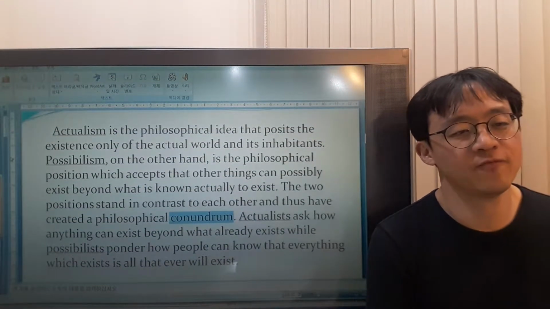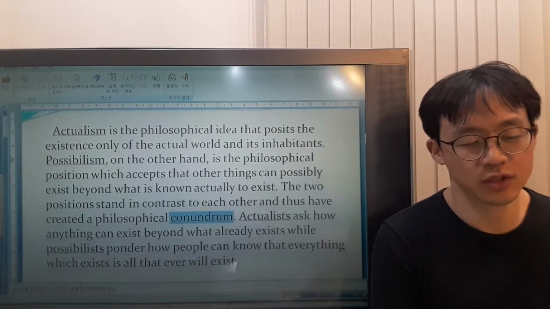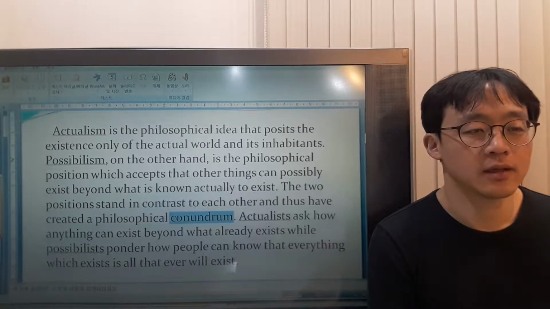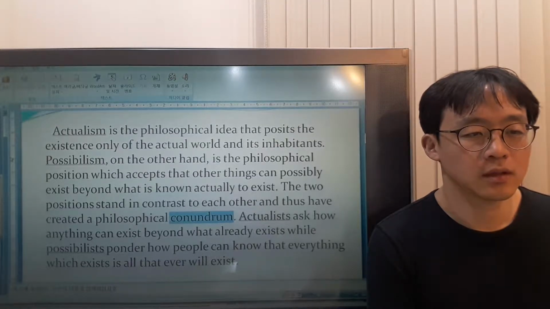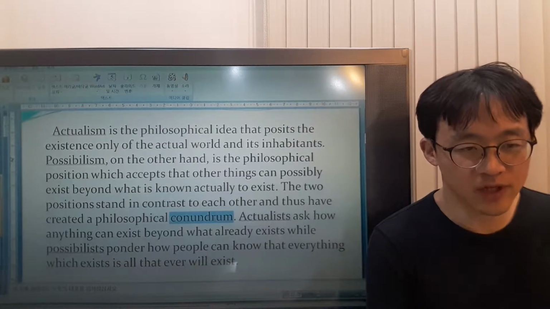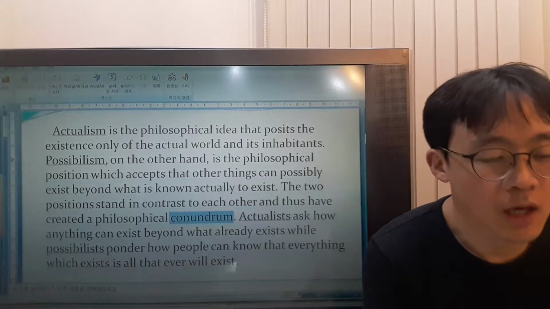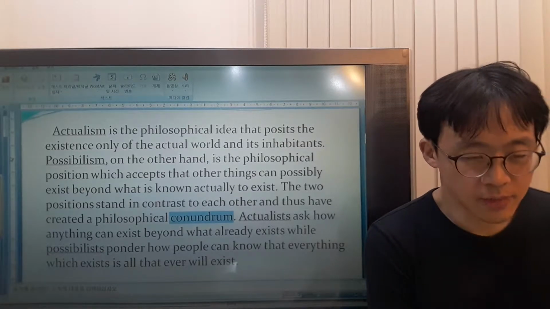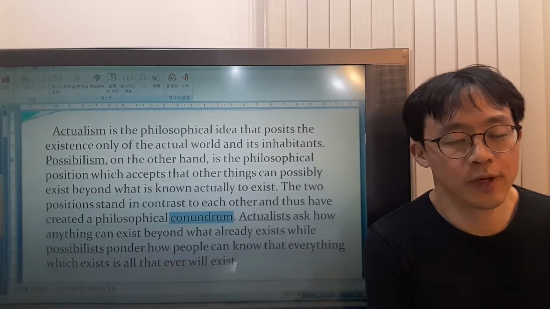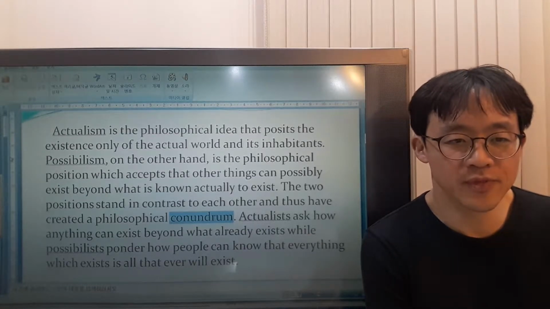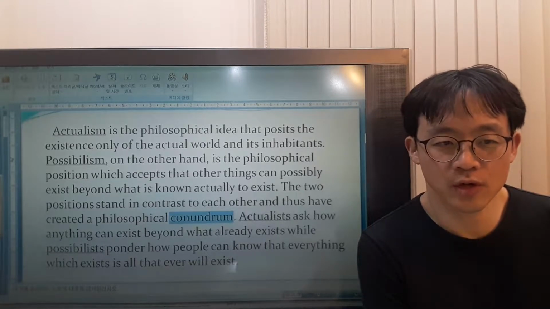Actualism is the philosophical thought that puts the existence of the actual world and the people living in it as the basis. All right. Posit means suppose or assume something as the basis of a theory or a belief.